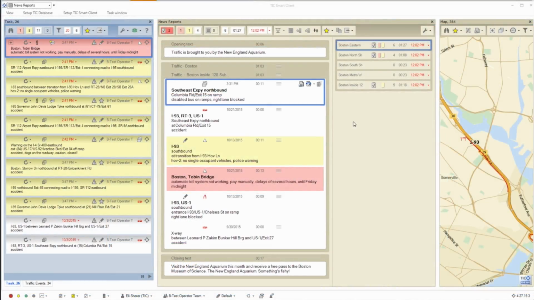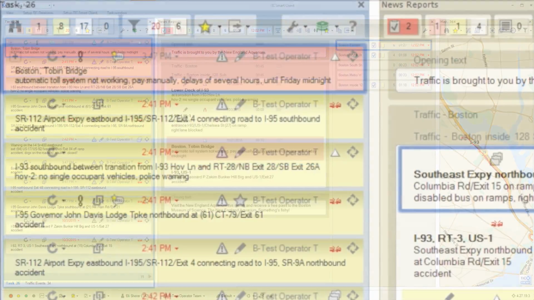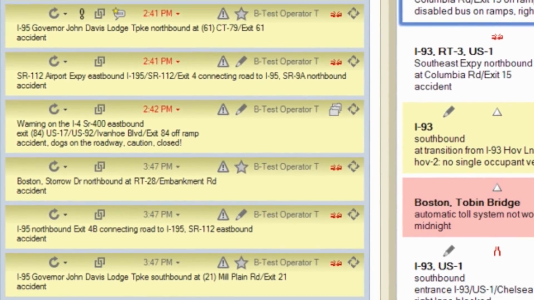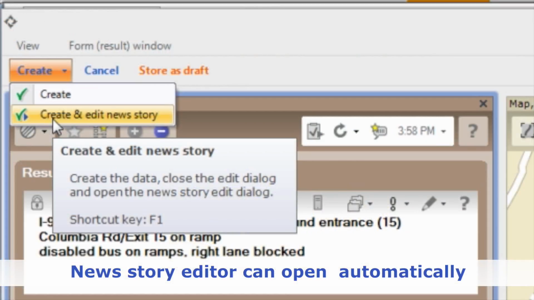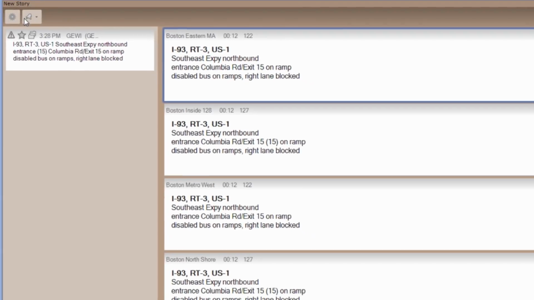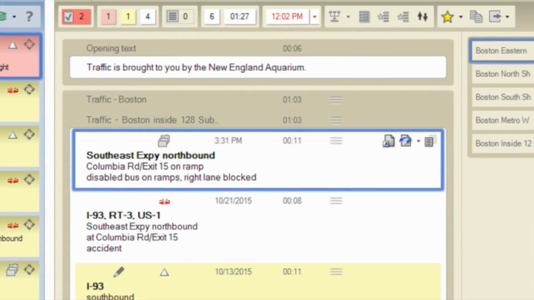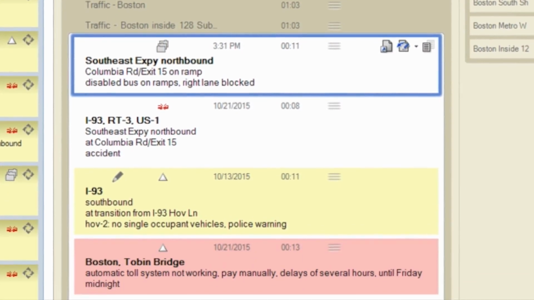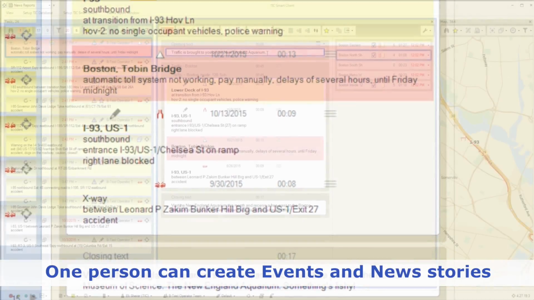The News Report workspace shows a list of traffic events and tasks that have been stored in the TIC system. A traffic event can be opened directly from this list, or TIC can be configured to open a news story window automatically whenever an operator creates or edits an event from the main traffic workspace. TIC allows this flexibility so that a producer can create news stories and reports from events created by the system or another operator, or one person can act in both capacities.